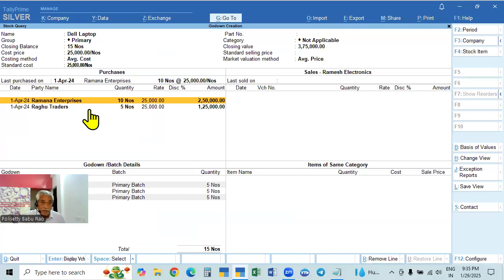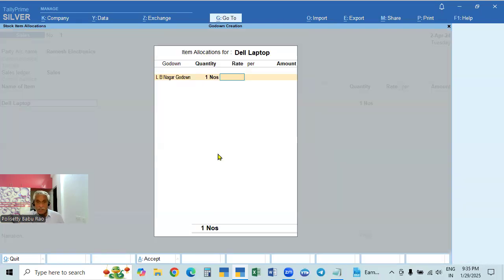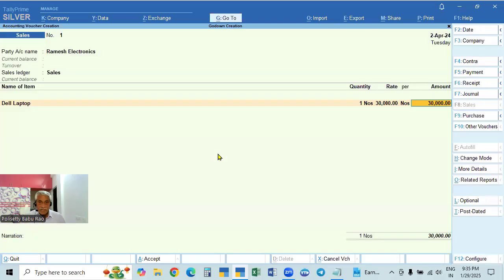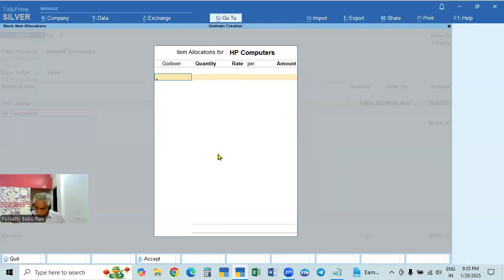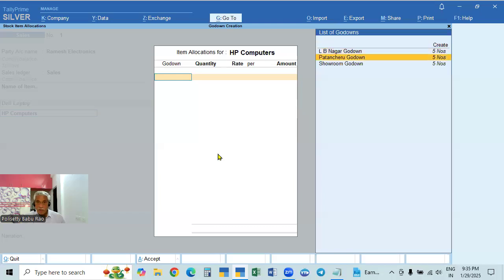So we made the purchases from Ramana Enterprises at 25,000 rupees each, but here you will take up 30,000. We are selling for 30,000 rupees. Okay, 30,000 we are selling, that is one. Another one is the HP computer, we are selling from this number.